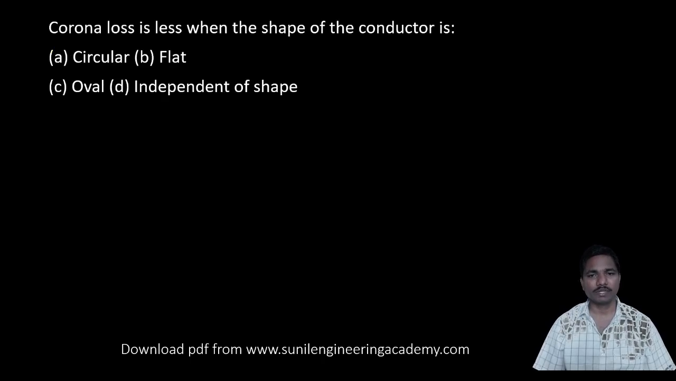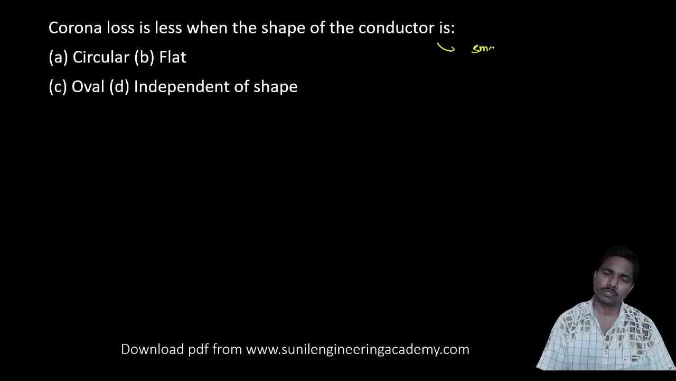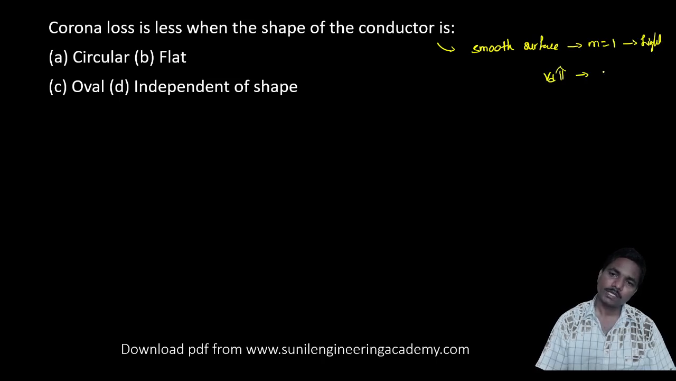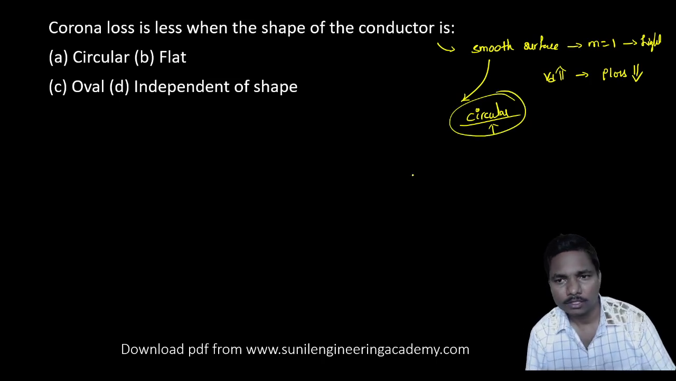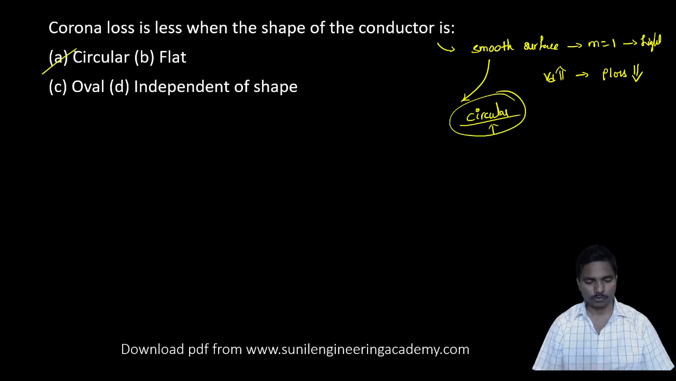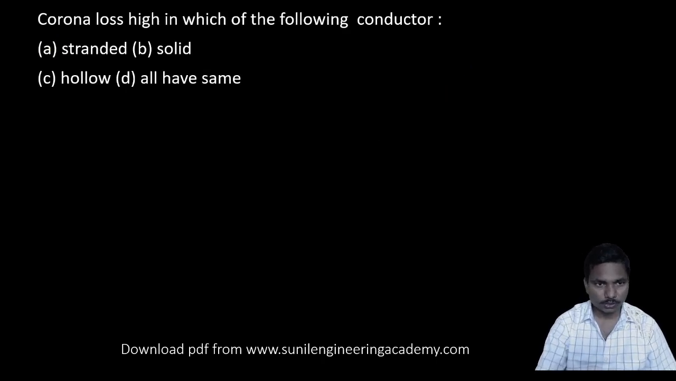Corona loss is less when the shape of the conductor is dash. Whenever the conductor has a very smooth surface, then M is equal to 1, which is very high. Then Vd is more, then power loss is less. Correct? When do we get the smooth surface? Only if it is circular. So that is circular. Okay, coming to the next question.